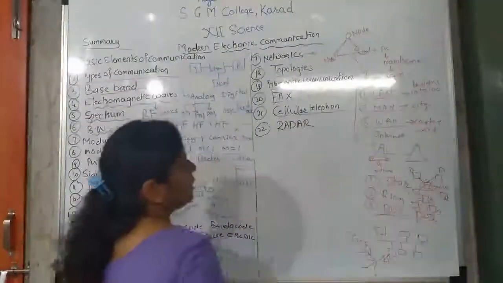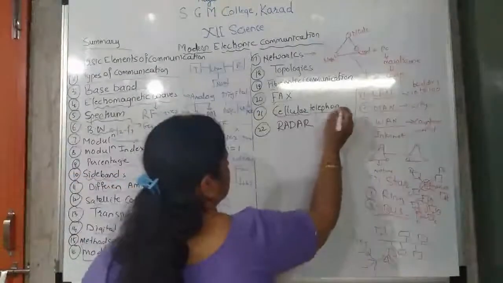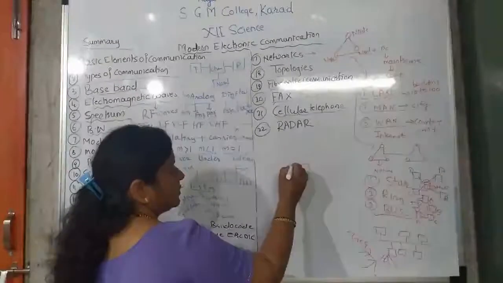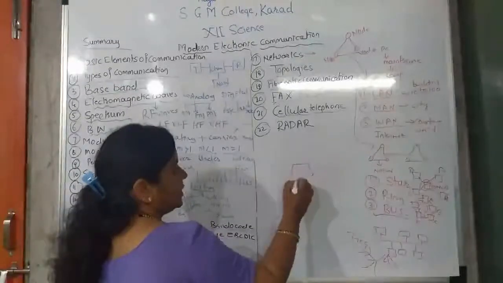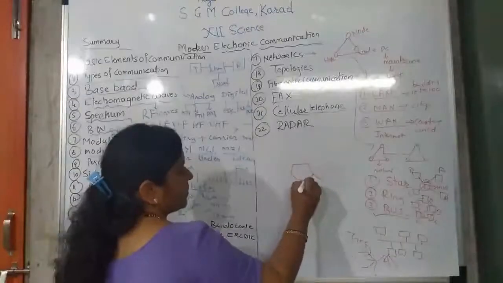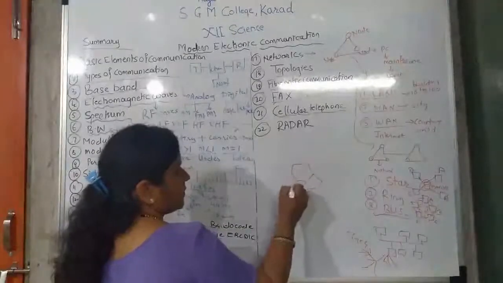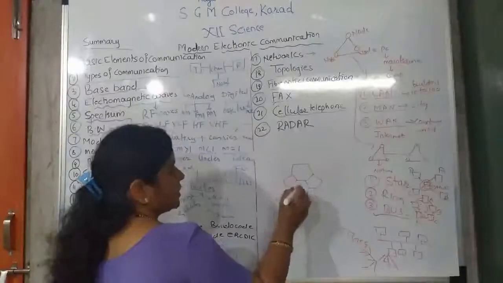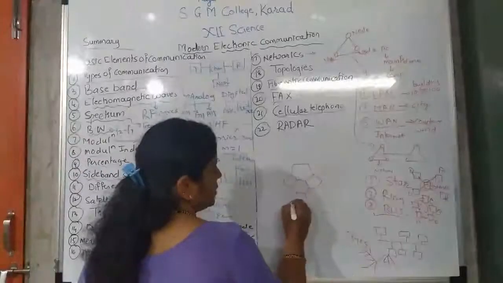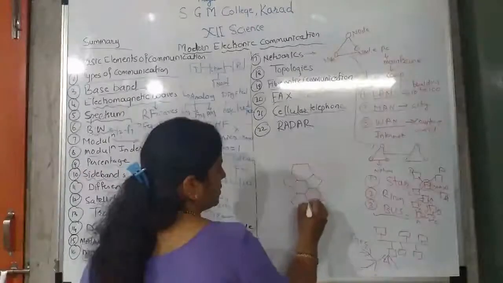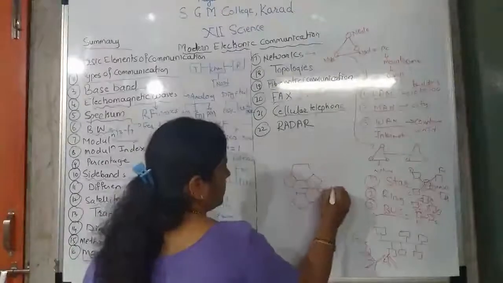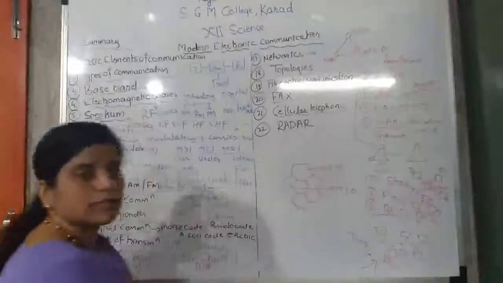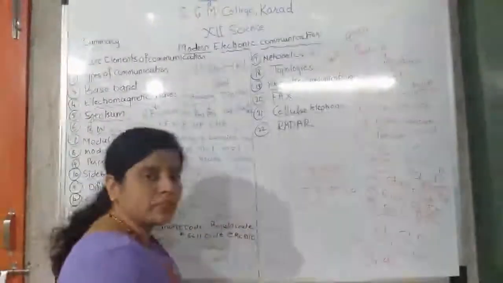Next is what? Cellular telephone system. What is the cellular telephone system? Cells were there. It is hexagonal type, isn't it? We have seen this hexagonal signal. This was the MTSO, mobile telephone switching office. This is the cell. All cells are connected to each other. All are interfaced to each other.